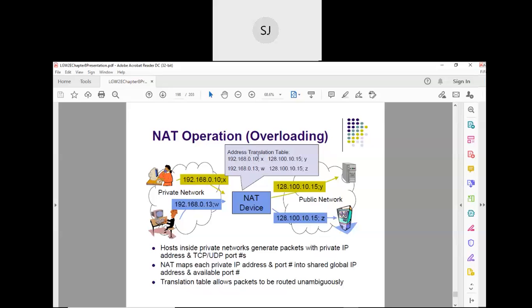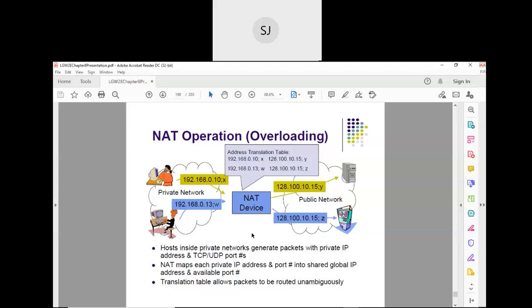Along with that, every private IP address is also mapped with the physical address, because when the response comes, it has to be forwarded to the corresponding client machine. So every private IP address of the client machines is mapped to the public IP address, for example 128.100.10.15, which is the public IP address, and all these are the private IP addresses. Is it clear? Any doubts?